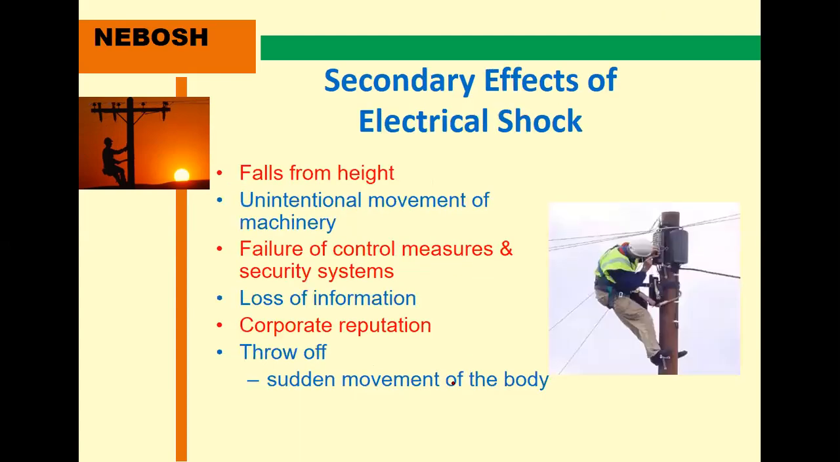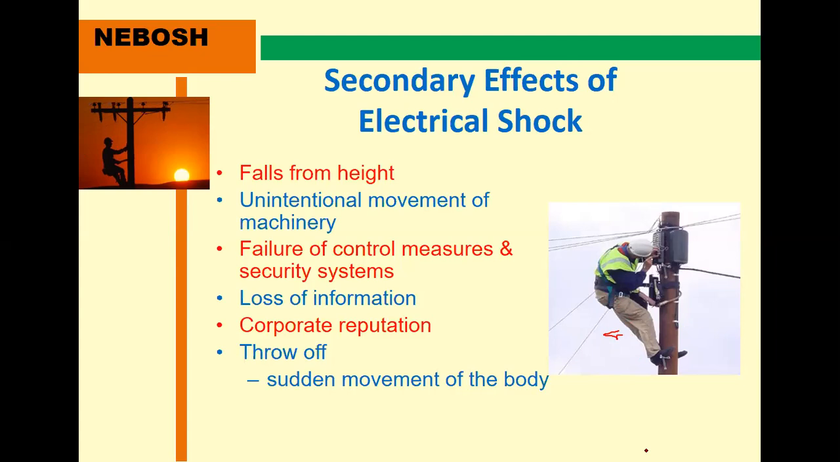The secondary effects of electric shock. Falls from height, for example when working on electrical poles. Unintentional movement of the machinery. Failure of control measures, maybe security systems. Sometimes the security system also fails, because not every time is it monitored.